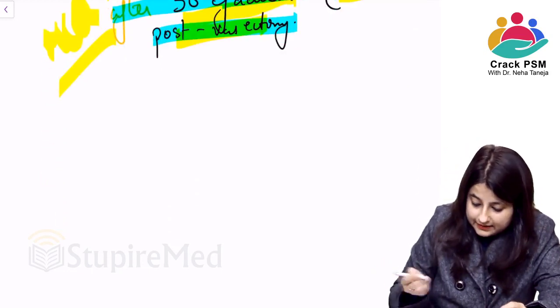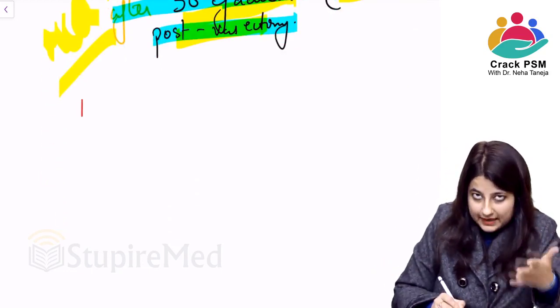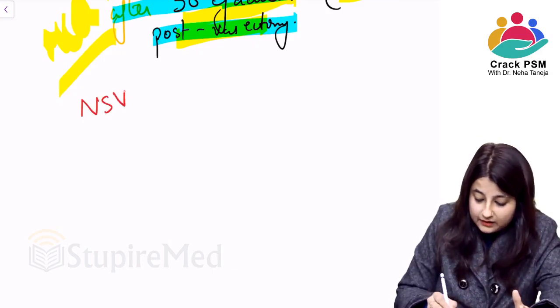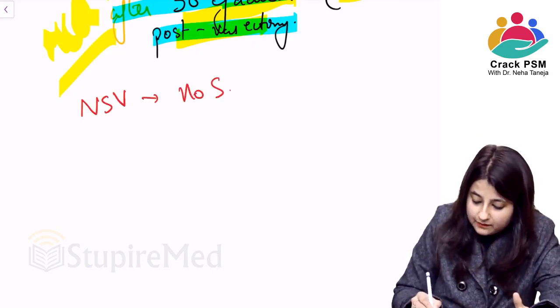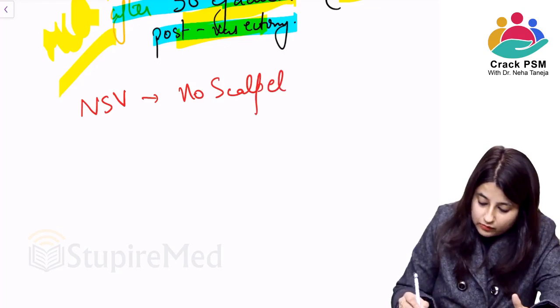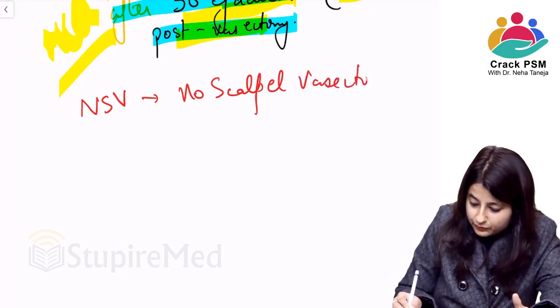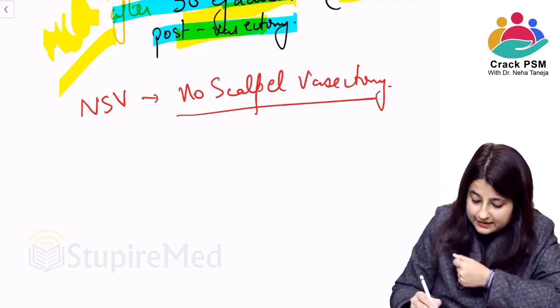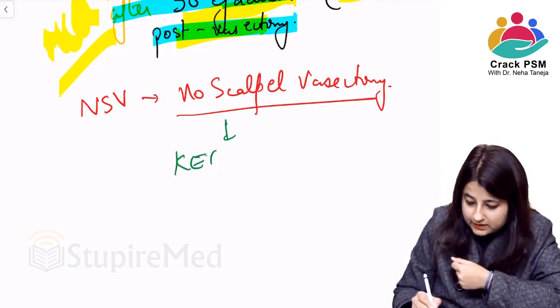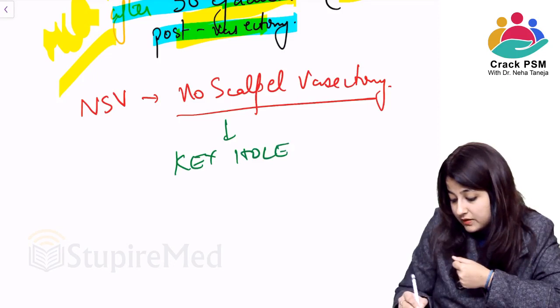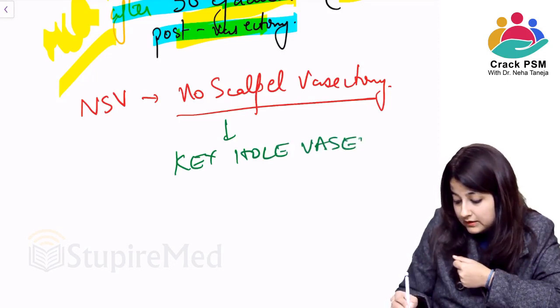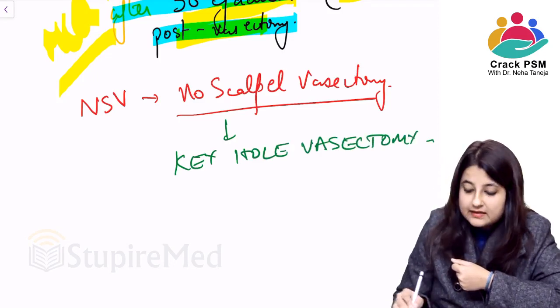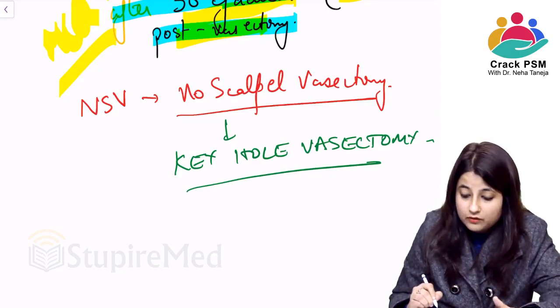Then there is another question that can be asked from NSV. What is NSV? No scalpel vasectomy. Okay, so no scalpel vasectomy. Is there any other name for no scalpel vasectomy? Yes, there is. What is it known as? It is known as keyhole vasectomy. Okay, no scalpel vasectomy is also known as keyhole vasectomy.